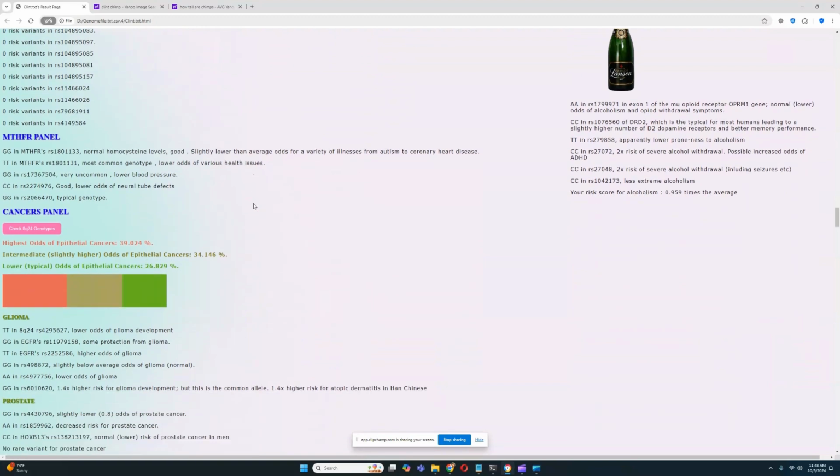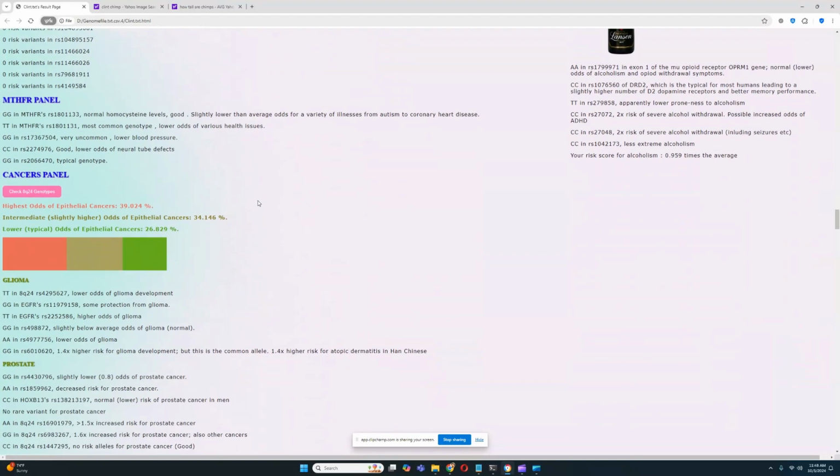All right, now we have arrived at the MTHFR panel, which is a big contributor to the homocysteine panel. It is probably the biggest contributor to the homocysteine panel, aside from the CBS panel, which is the second largest contributor.